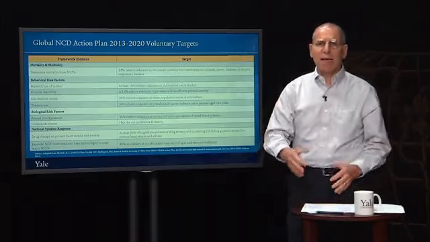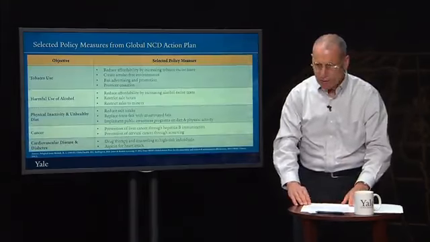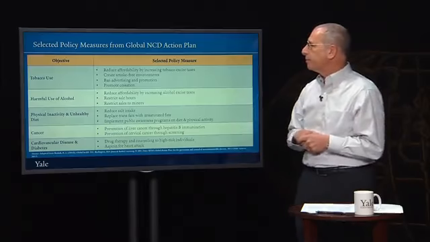The Global Action Plan also proposed some specific measures that might be taken to help to achieve these targets.